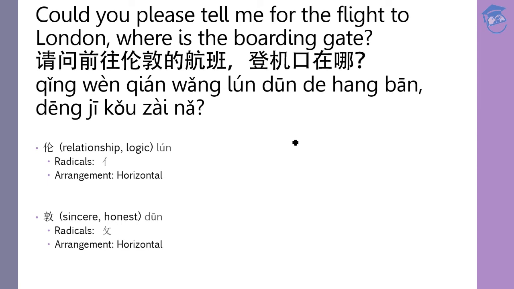Let's look at how to write 伦. 1 2 3 4 5 6. Okay, 6 strokes for this word, 伦.